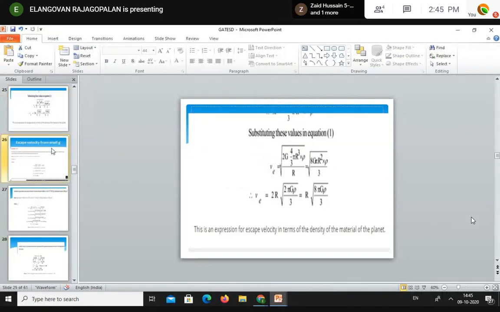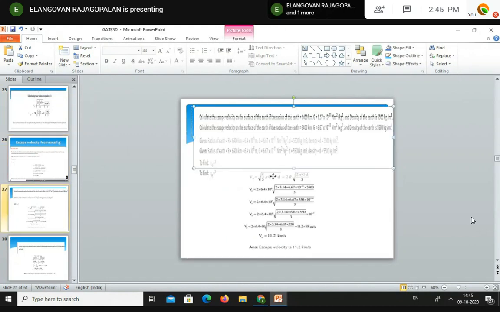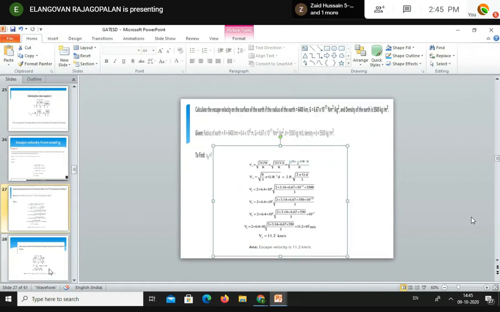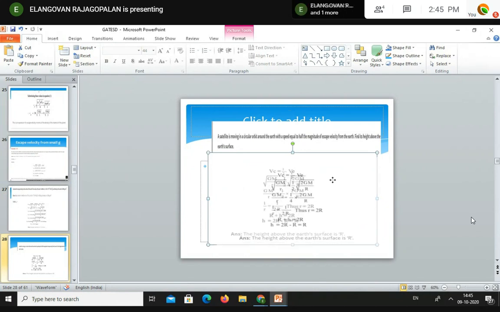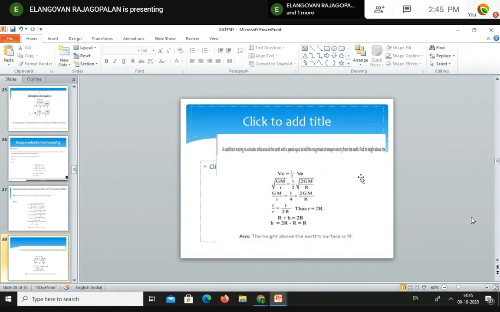Escape velocity from R is given. What you have to find here? This orbital velocity is given. You have to find the height.